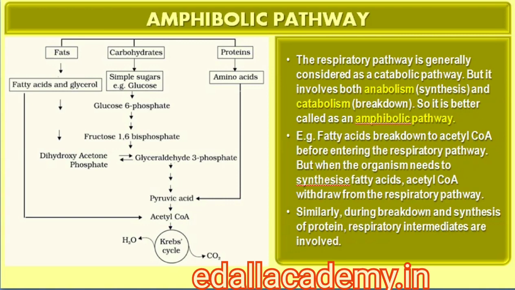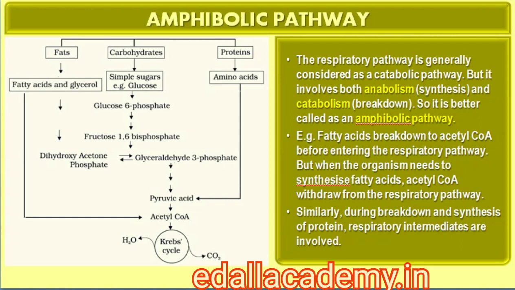Hence, fatty acids would be broken down to acetyl-CoA before entering the respiratory pathway when it is used as a substrate. But when the organism needs to synthesize fatty acids, acetyl-CoA would be withdrawn from the respiratory pathway for it. Hence, the respiratory pathway comes into the picture both during breakdown and synthesis of fatty acids.